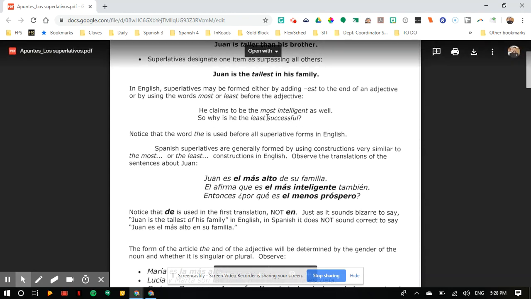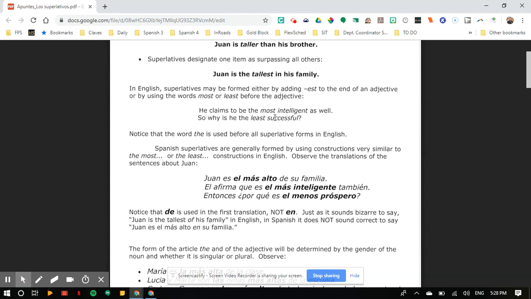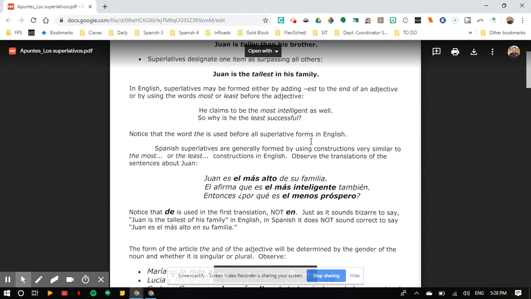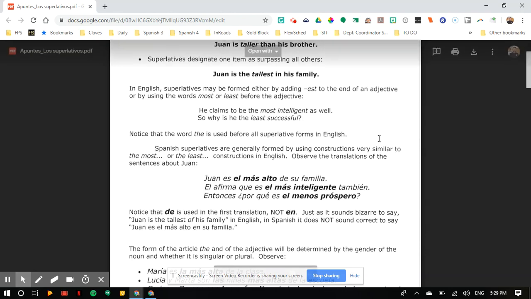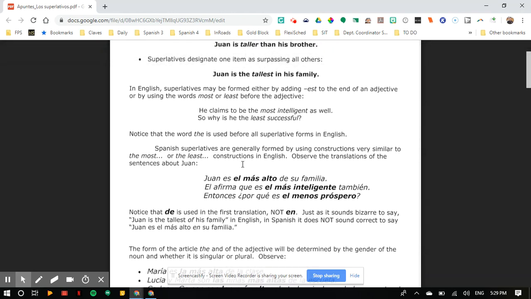But in all these examples, you have like most or least, and that's fine. But notice that the word the is used before all superlatives in English, which is essentially going to be the same case for Spanish too. So the smartest, the tallest. So it says essentially Spanish is the same thing here. Observe the translations. Juan es el más alto de su familia. Juan is the most tall of his family. Exactly translated. Él afirma que es el más inteligente también.